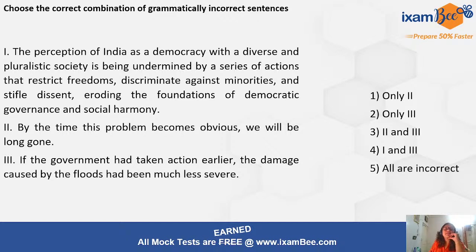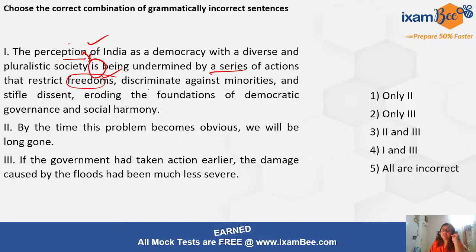The perception of India as a democracy, perception is a noun, okay? Can be the subject of some verb. So let us see. Of India, democracy with a diverse and pluralistic society is being. So it is singular. It is correct, right? Undermined by a series of actions. Okay, a series of actions, correct, that restrict freedoms. Can be different types of freedoms, right?